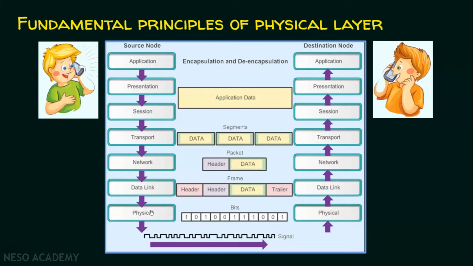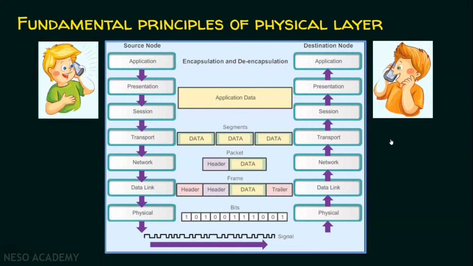The frames are then given to the physical layer. In the physical layer, the data is treated as zeros and ones, that is bits, and these bits have to be converted into signals in order to facilitate transmission over the transmission medium. So only these signals are going to be sent over the transmission medium, and the receiver receives them, and finally the application layer receives the data and presents it to the receiver or the user. Between these two users, the data are being exchanged. The data are converted into signals, and these signals are converted back into data on the receiver side.